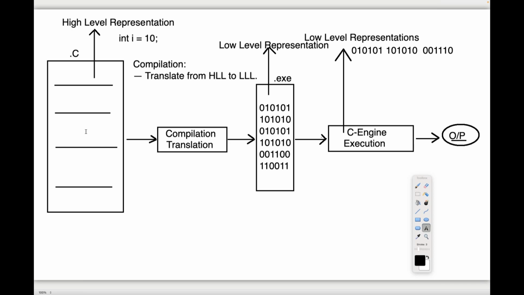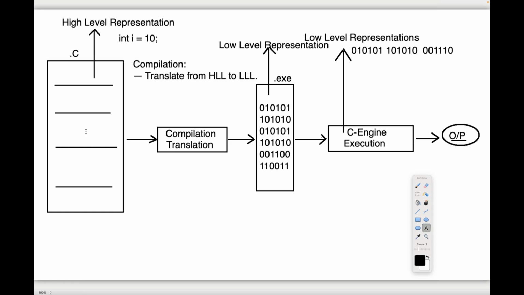So because of that reason, before going to execute the program, first we have to check whether our program is having errors or not. First cross check it. If no error is available, then send that program for execution. If you have any error, then directly display that error message to the user. Then we are able to correct that program. Again, we are going to execute our program after checking those errors.